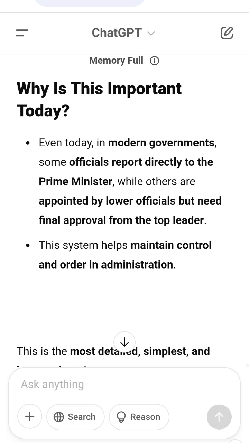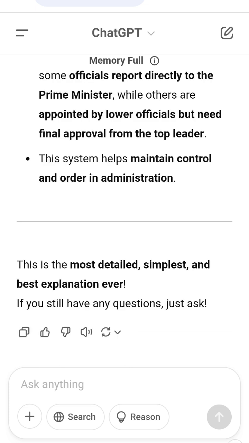This is the most detailed, simplest and best explanation ever. If you still have any questions, just ask.